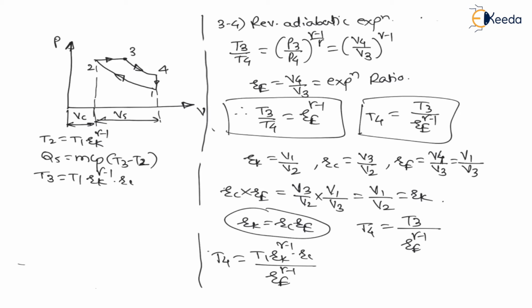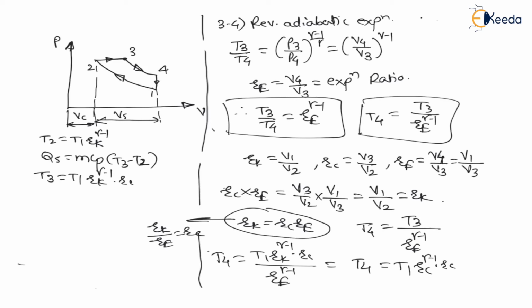Now my dear students, we have already derived one relation, RK is equal to RC into RE. Therefore, RK divided by RE is RC, right? Putting that here, T4 is equal to T1, RK divided by RE is RC, therefore RC raised to gamma minus 1 into RC.